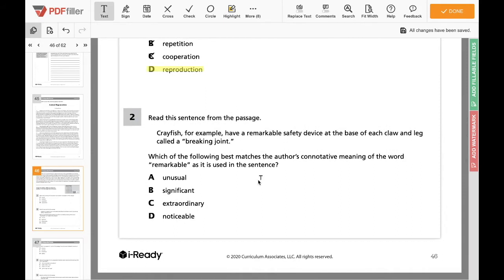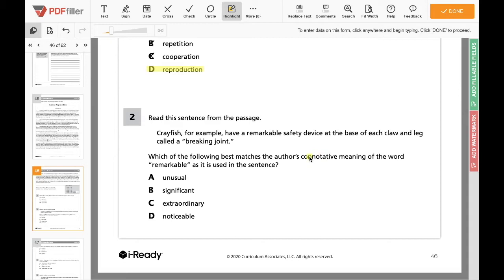So let's move on to number 2. It says, read this sentence from the passage. Crayfish, for example, have a remarkable safety device at the base of each claw and leg called a breaking joint. Which of the following best matches the author's connotative meaning of the word remarkable as used in the sentence? So, what does connotative mean? Again, when we're talking about a connotative meaning of the word, what does that mean?